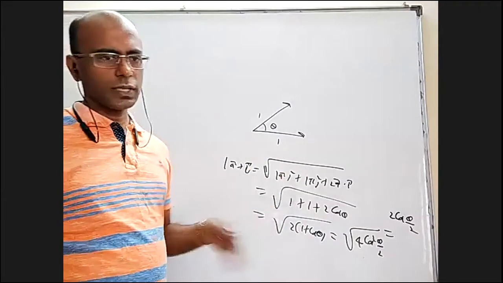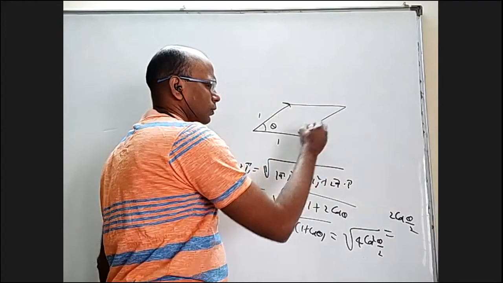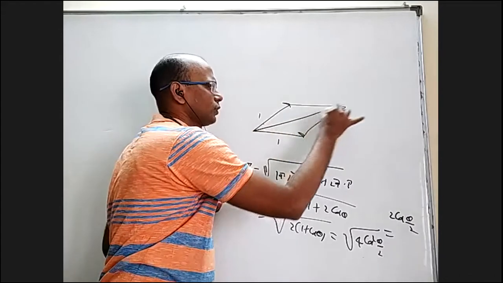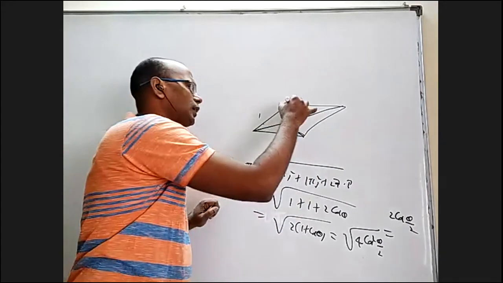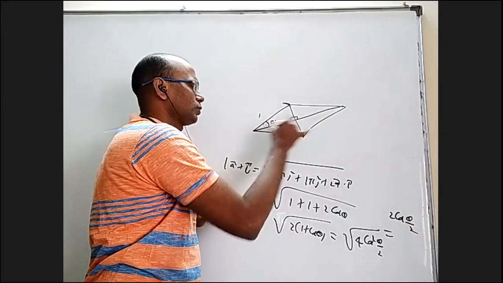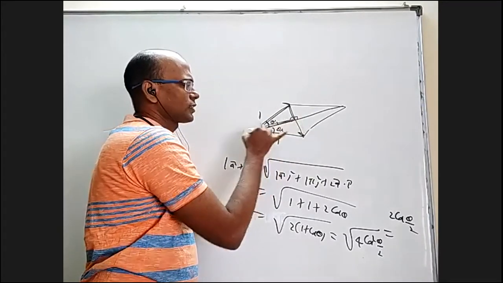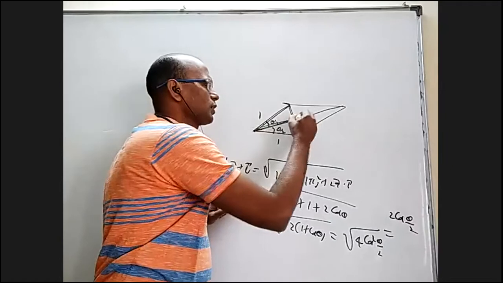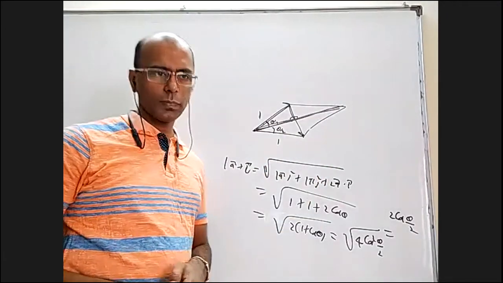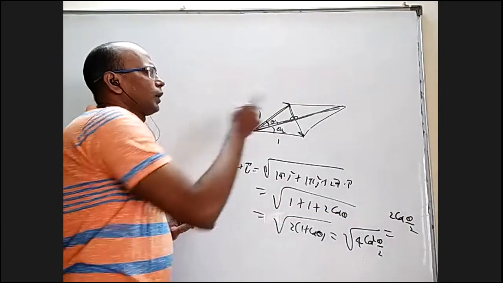But without all this, I can say from the figure. You can take along the angular bisector only. So you just construct the parallelogram, and this is not just a parallelogram, it is a rhombus. Diagonals are perpendicular. This total angle is theta, means this is theta by 2, this is theta by 2. This is a simple right angle triangle with hypotenuse 1. This angle is theta by 2, means adjacent side is cos theta by 2. This is cos theta by 2, this is cos theta by 2. So this length will be 2 cos theta by 2. That's it. Directly we got the same answer. Why am I talking about this?